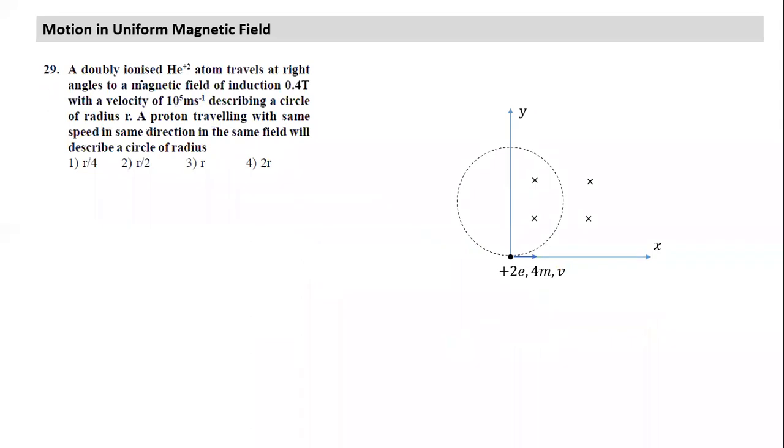What is the other term we also use for a doubly ionized helium atom? Alpha particle. This is nothing but an alpha particle, doubly ionized, moving at right angle to the magnetic field. This is a pretty simple question. I hope all of you can solve it within a minute. So can you solve this question and get an answer quickly?